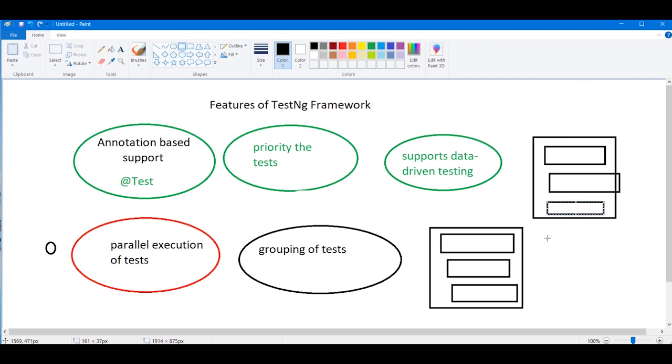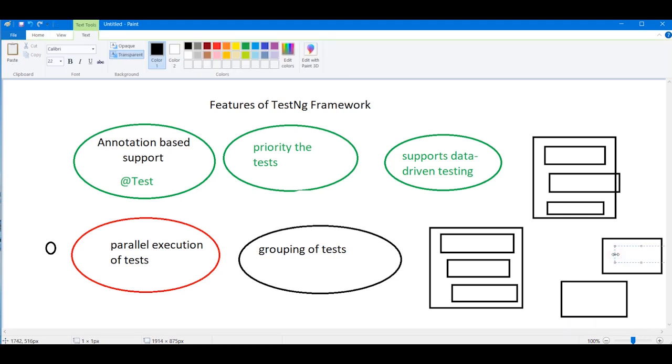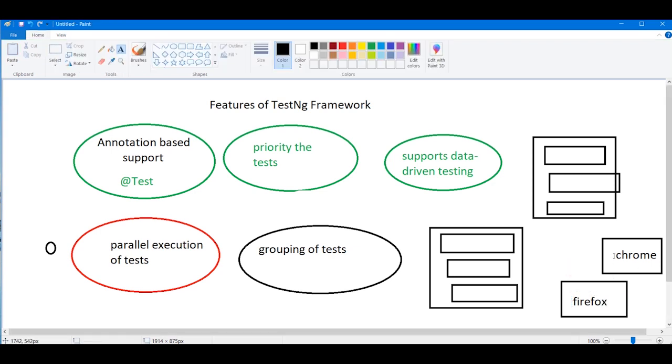We want to perform this testing on various kinds of browsers. These are the browsers. Let us suppose this is a Chrome browser, this is a Firefox, and various other things. Grouping of tests means this forms a group, this forms a group, this forms a group.